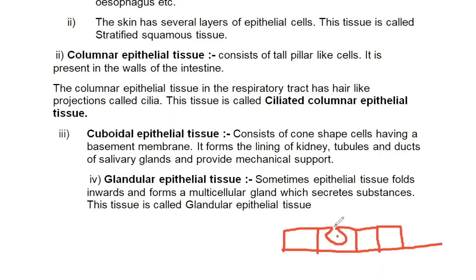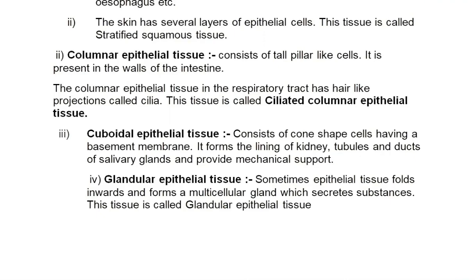So they secrete certain substances outside, and this type of gland will be known as unicellular gland. And if epithelial tissue invaginates inside, like this is epithelial tissue, and then it forms one invagination, and then here the secretions. So if such is the case, then it will be termed as multicellular gland. And if a single cell becomes secretory in function, then it will be considered as unicellular gland.